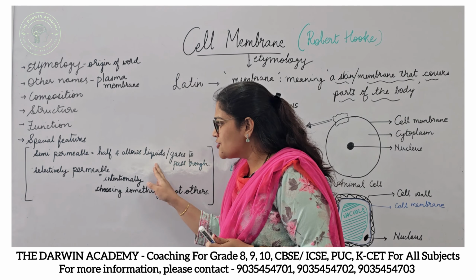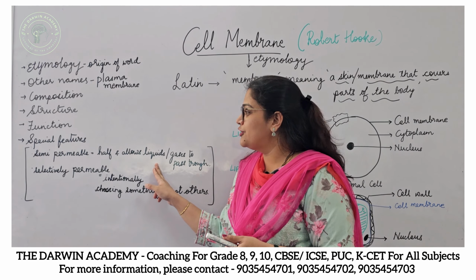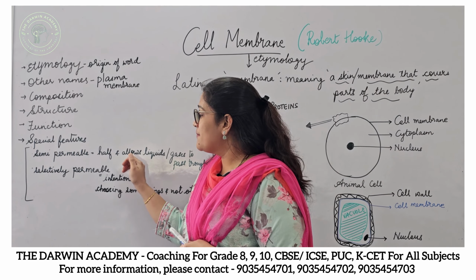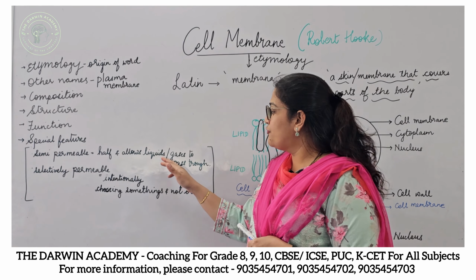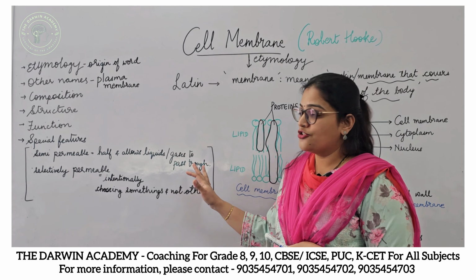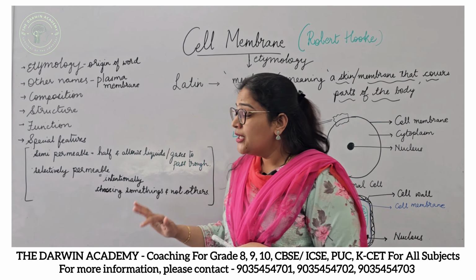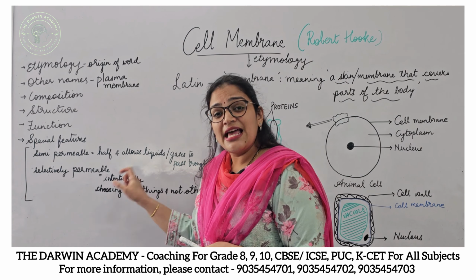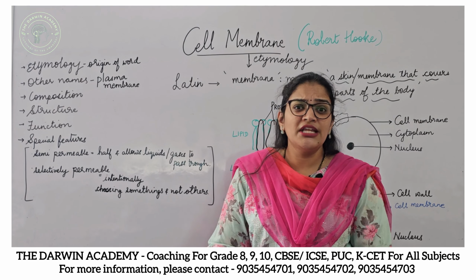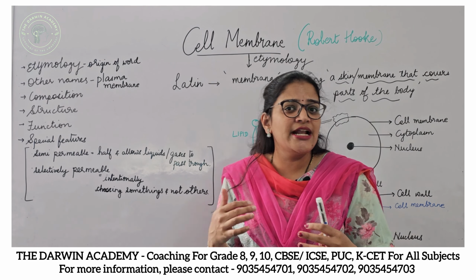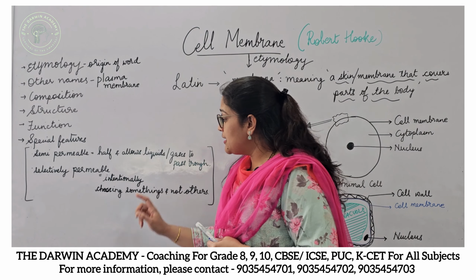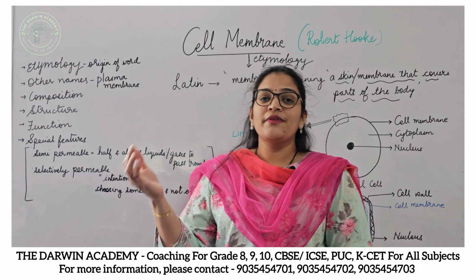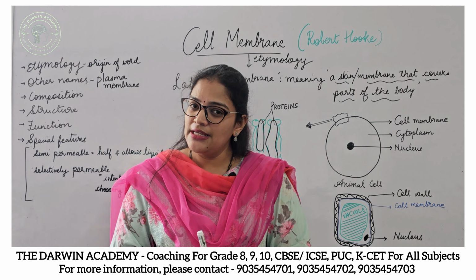I think with this you have understood the feature or the function of the cell membrane. Yes, you have guessed it right. The cell membrane will allow only a few liquids and gases to pass through it. That is semi-permeable. Then I also said that it is selectively permeable. That means the cell membrane is very picky, it is very choosy. It will not allow anybody and everybody to enter the cell. So it will intentionally choose the materials which will enter or exit the cell.